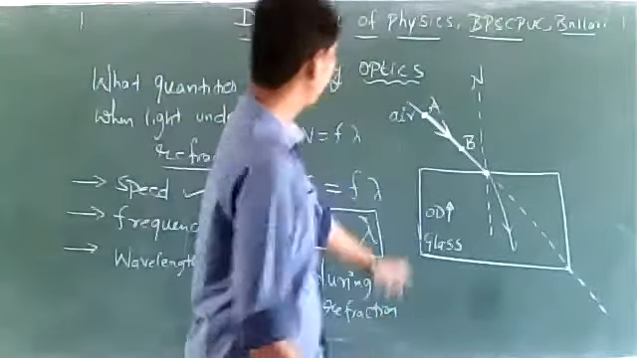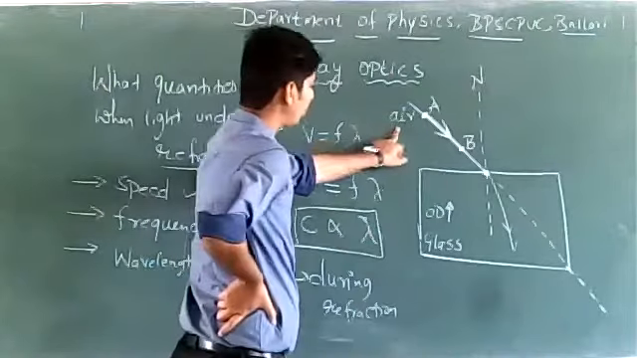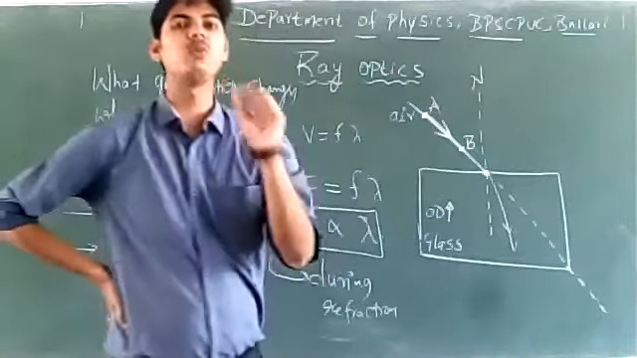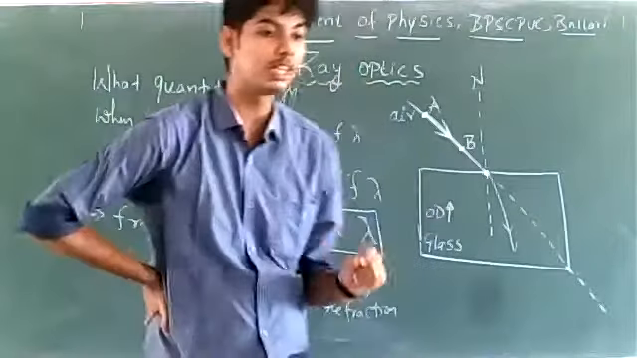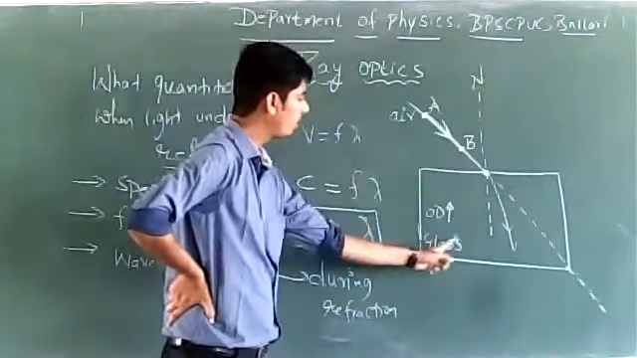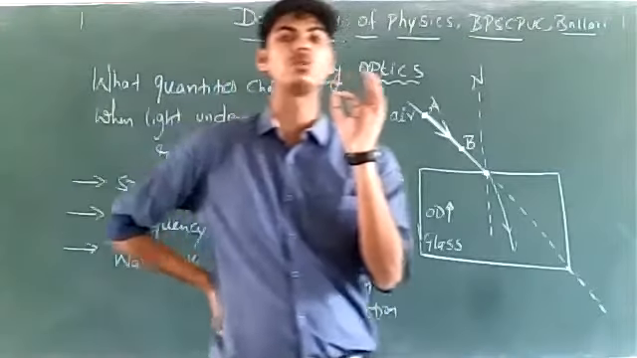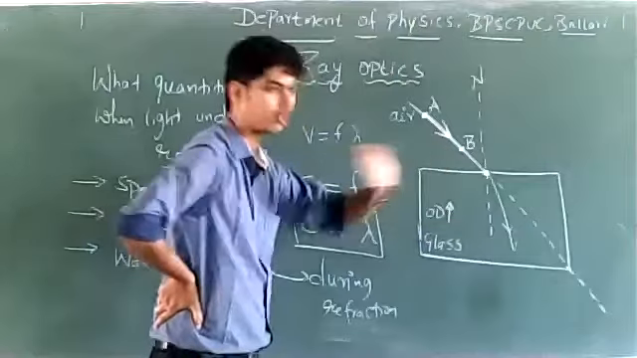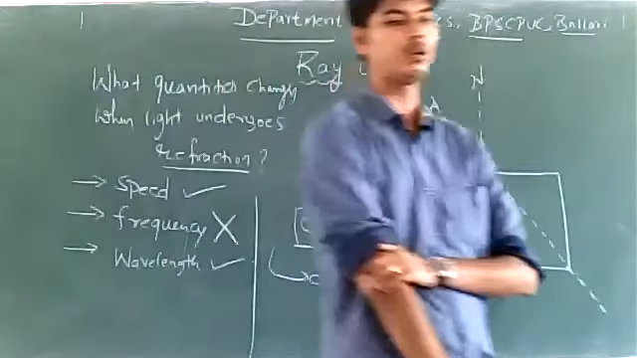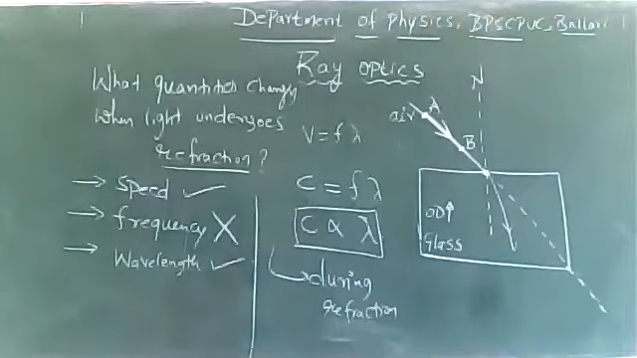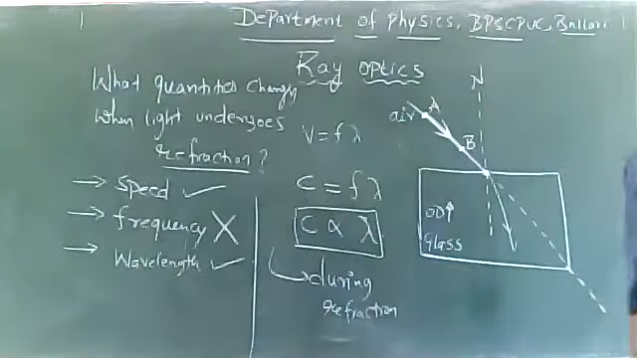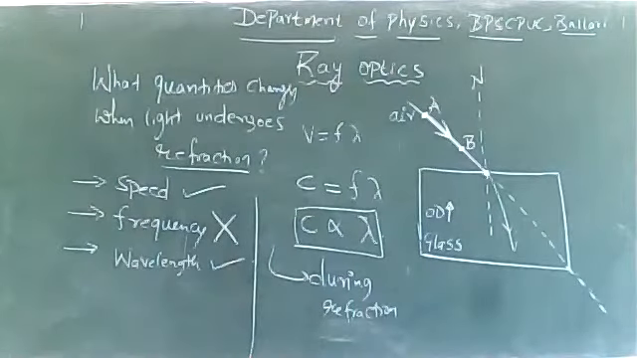Now we observe that when a ray of light travels from air to glass, speed of light decreases. Can you tell me what happens to the wavelength of light when it travels from air to glass? Does it increase, decrease, or remain constant?